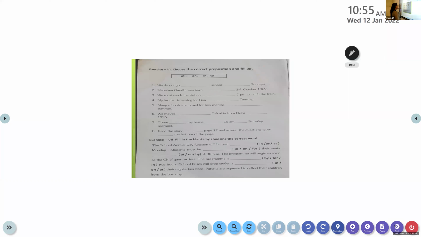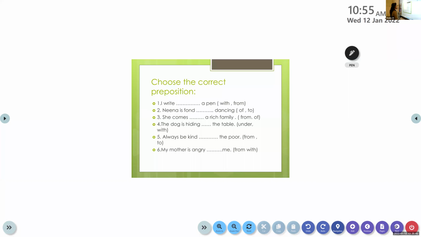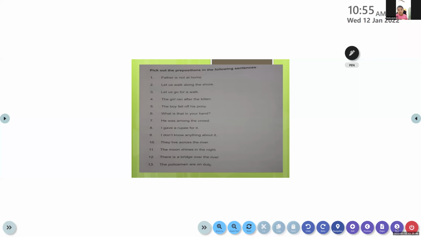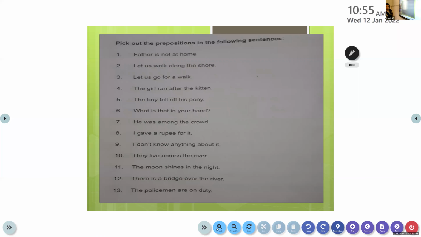I'll be coming with different exercises so that we'll be thorough with that. Let's do the exercise in your workbook first so that you will be engaged. Page number is 40. Only 5 more minutes left, but still we'll do it.